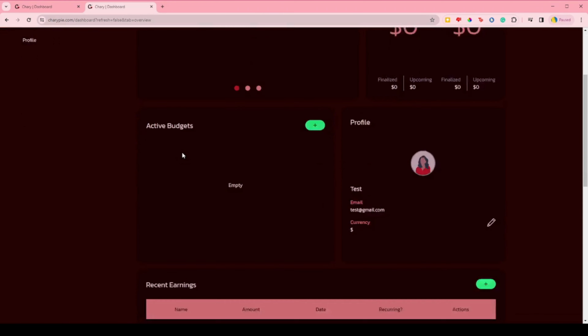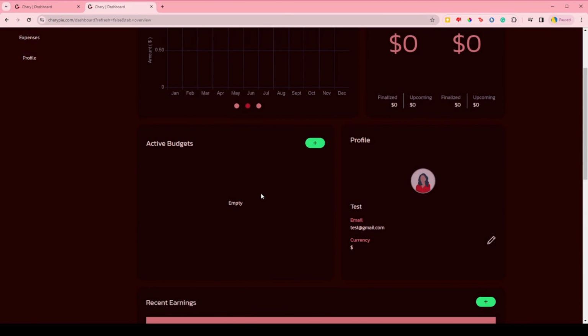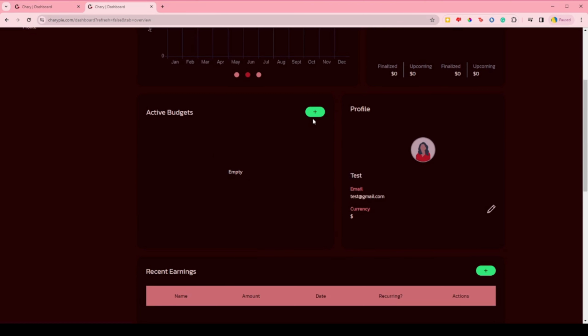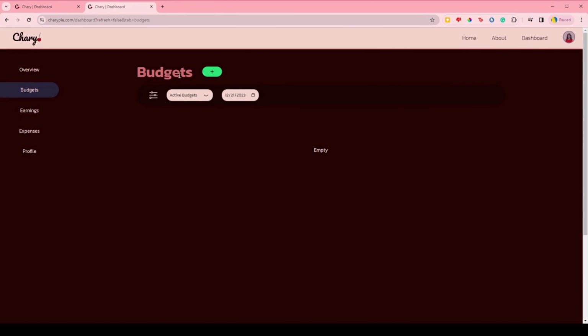Now onto the dashboard. This first tab is the overview section. We don't have any data right now, so we will look at this section in more depth later on. For now, let's get started creating some budgets. You can create a new budget by clicking on the green plus sign on the overview page or by navigating to the budget tab and pressing the green plus button there.